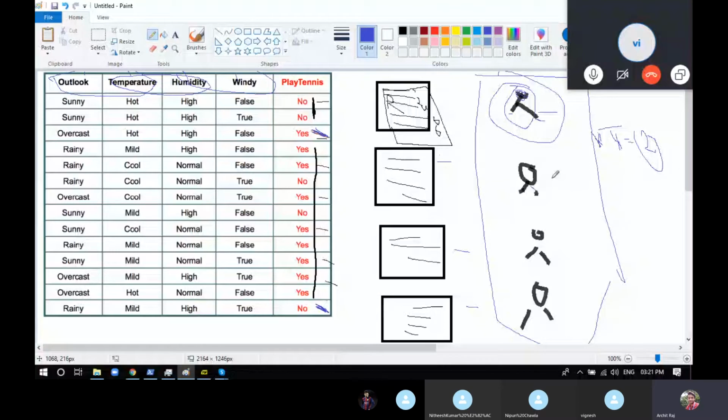Taking an example, just imagine we get one instance: outlook rainy, temperature mild, humidity high, and wind true. We have to find out whether play tennis is yes or no. We'll take this particular instance and run it through the first decision tree. Just imagine that it gave no. We ran it through the second decision tree. It also gave no as the answer. We ran it through the third decision tree. It gave yes as the answer. For the fourth, it gave no as the answer.